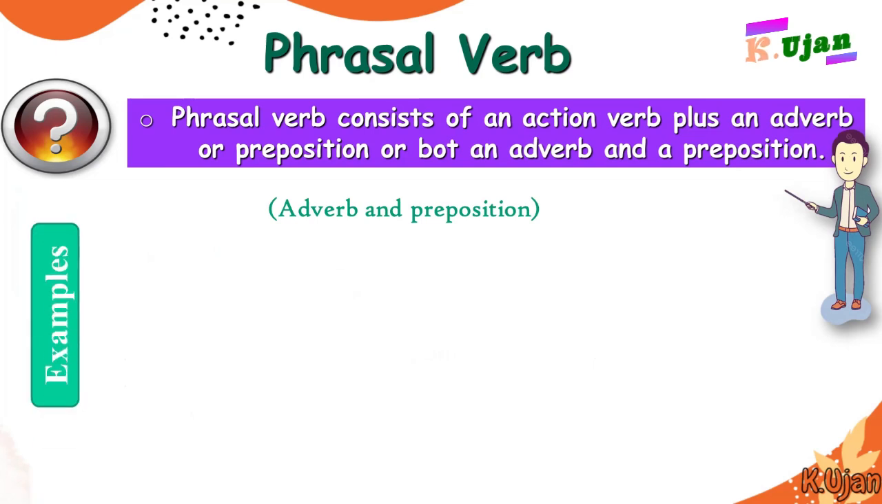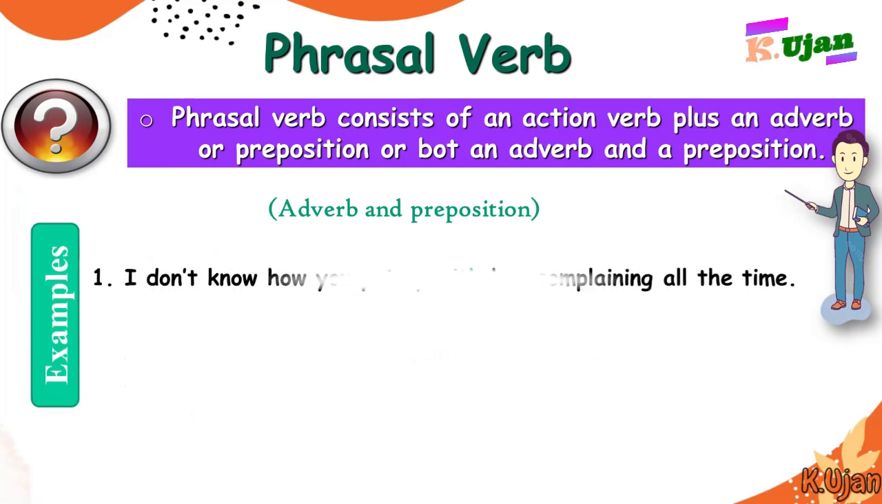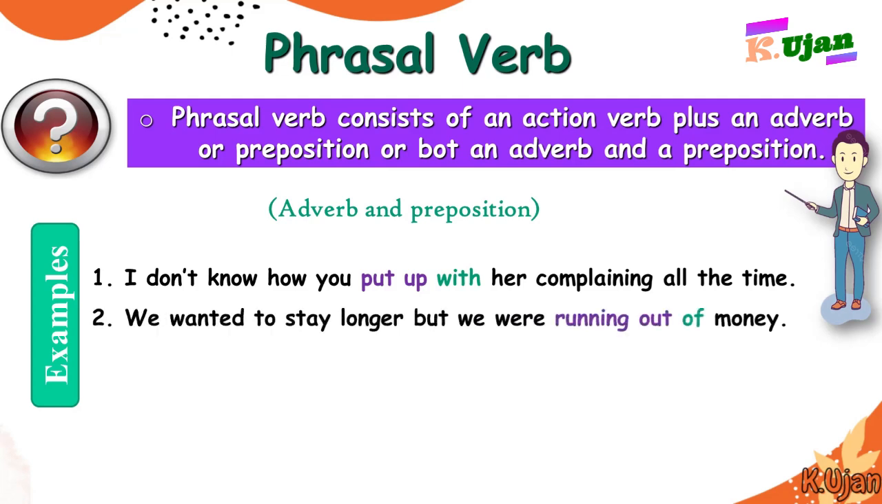There might be an adverb and preposition combination along with a verb. Like if we say, I don't know how you put up with her complaining all the time. So put up with is actually a combination of verb, adverb, and preposition. And this is known as a phrasal verb. We wanted to stay longer, but we were running out of money. So running out of is actually a phrasal verb.